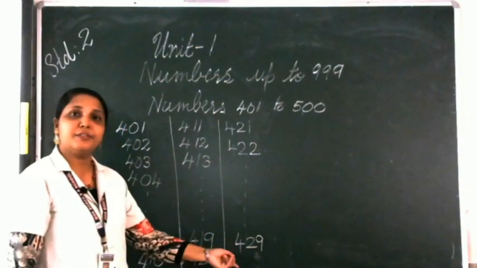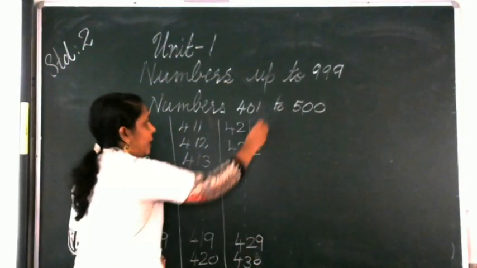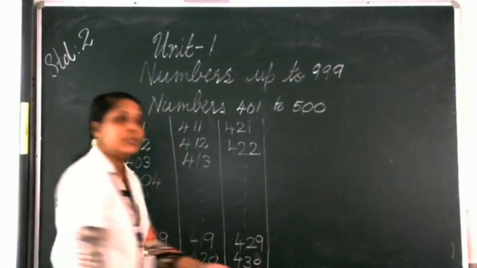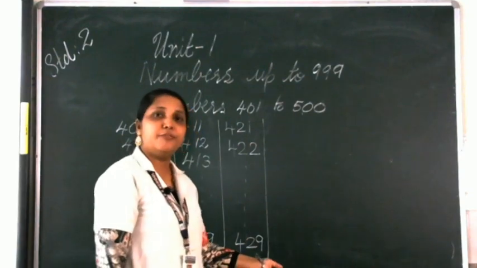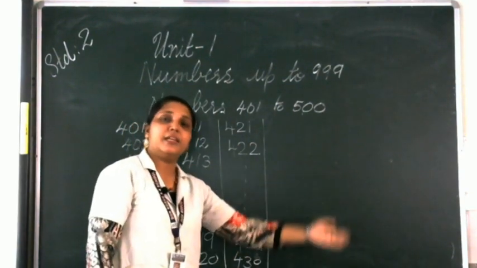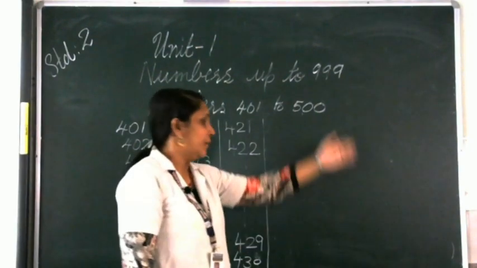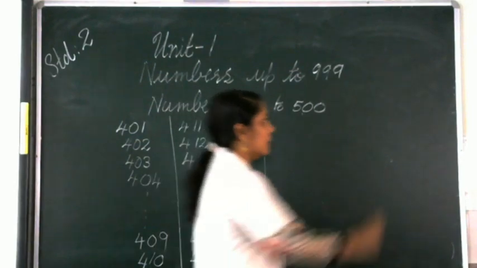Then what will be after 429? It will be 430. Then after 430 you will get 431, 432, then you will reach 440, then 441, 442, like that you will reach 450, then 460, 470. We will write the last column.